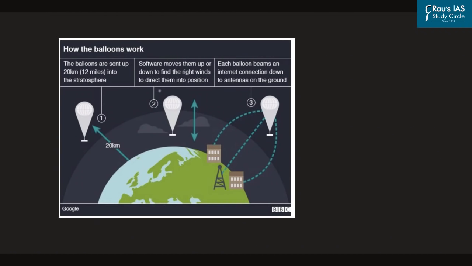So in the case of Project Loon that was started by Google, the balloons were sent up to 20 kilometers into the stratosphere. And then software was designed which moved them up or down to find the right winds to direct them into position. Each balloon beams an internet connection down to antennas on the ground, from where it would be distributed to the end consumers. So the only thing that is important for us is that Project Loon tried to provide internet by way of balloons in the stratosphere, and this was a brainchild of Google. So this is the only fact that is important for us from the prelims examination perspective.